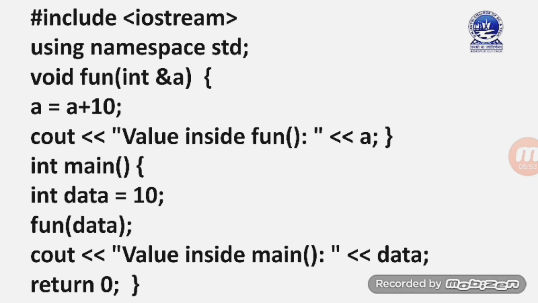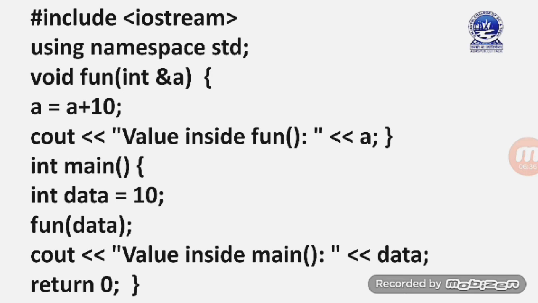Then inside fun we are just changing the value of a and displaying the value of a, that's all. In the main method, we have used one variable int data = 10. Then we are passing data to the fun function, but here we are not using the call by value concept or call by address concept. Here we are using call by reference. So when the function call enters the function, int &a, another variable name only will be created, a, and a will refer to the same memory location, that is data.